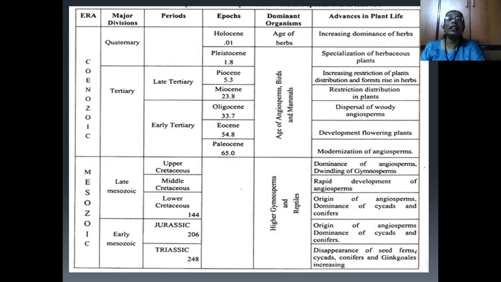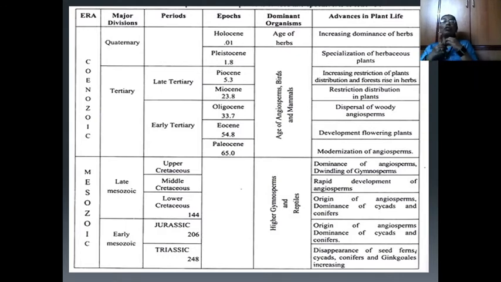In this table, we observe which types of plants have dominance on the earth, as well as which life forms came into existence on the earth. Pleistocene is characterized by the specialization of herbaceous plants. Pliocene epoch is characterized by increasing restriction of plant distribution and forest, and a rise in herbs.